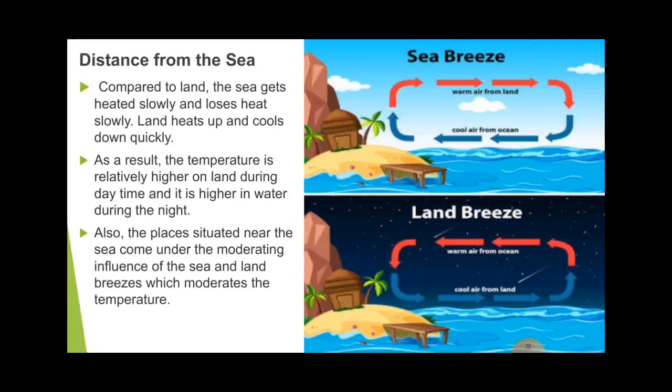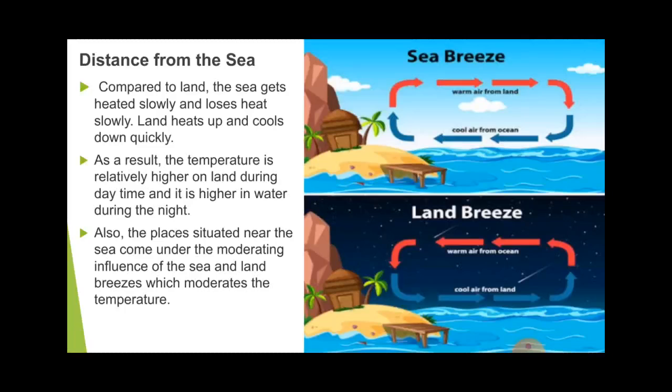The land loses its heat very early, but the water does not. Water takes time to cool down. Because of that, the temperature of water is higher than the temperature of land. Also, the places situated near the sea come under the moderating influence of the sea breeze and the land breeze, which moderate the temperature. There you can see the picture of the sea breeze and the land breeze.